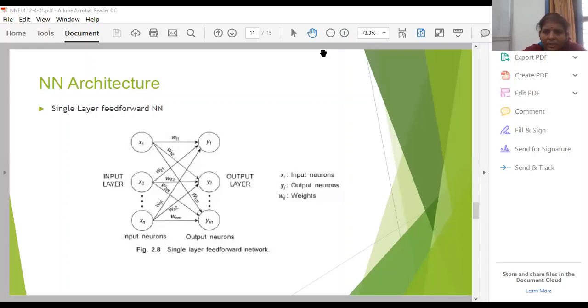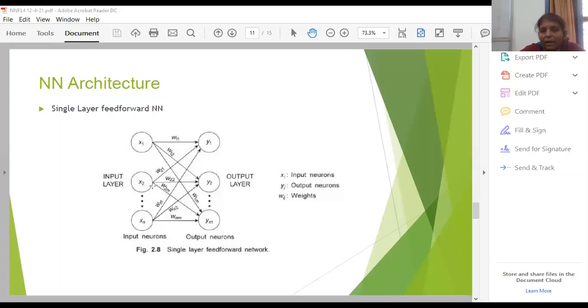You can observe here the weights are mentioned as W11, the connection between the first input neuron and the first output neuron. W12 is the connection from the first input neuron to the second output neuron. Likewise, it is connected directly, the signal being transmitted from the input layer to the output layer, but with several combinations.